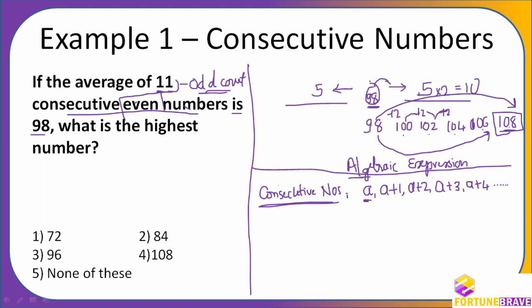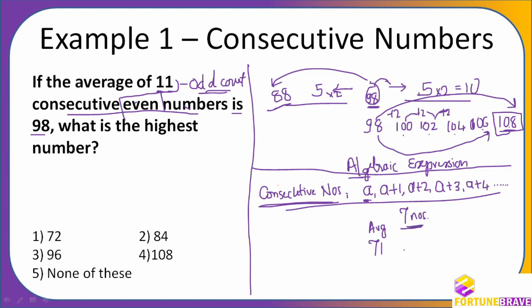If they ask, for example, for the lowest number, what will I do? 5 into 2 is 10, so I subtract 10. So 88 is the first number. Even if they ask, say, there are 7 numbers and 71 is the middle number, which is the average, find the highest number.